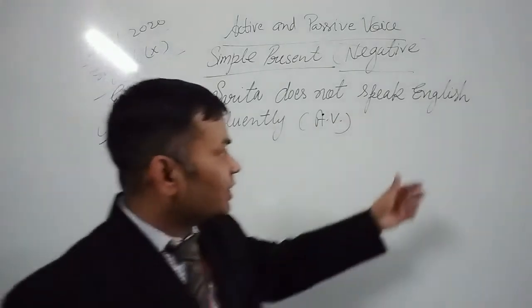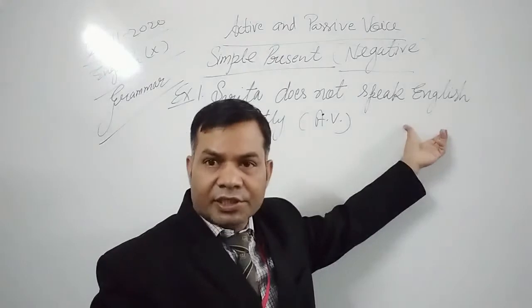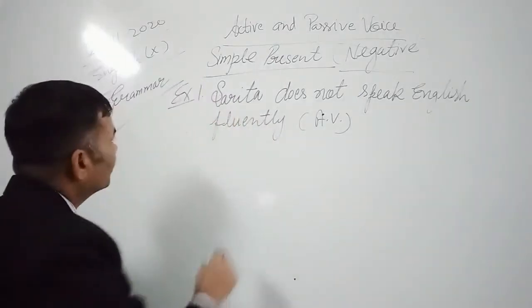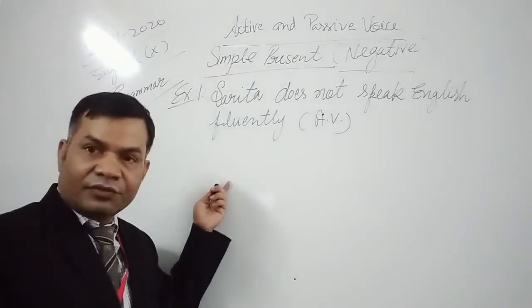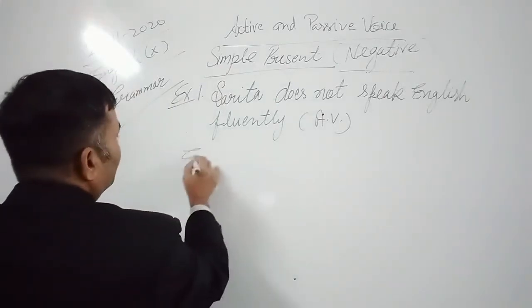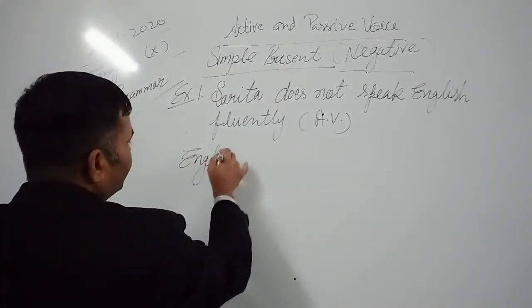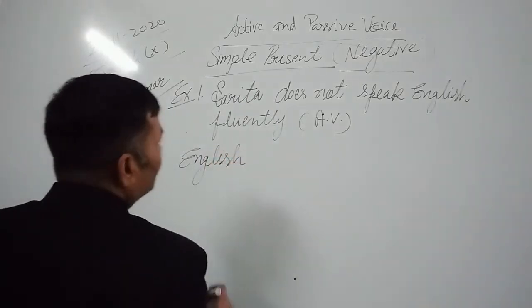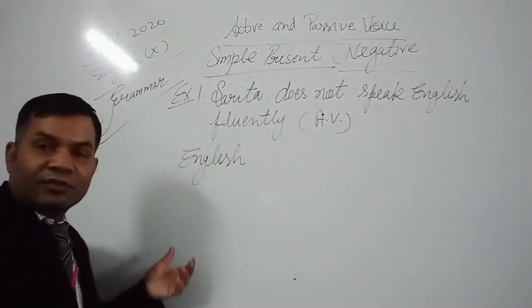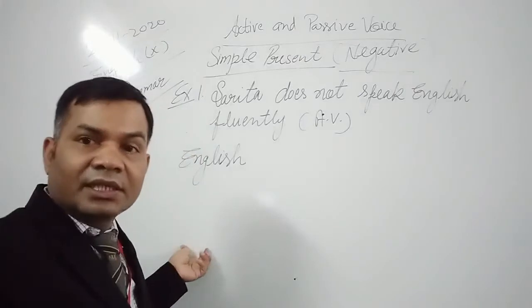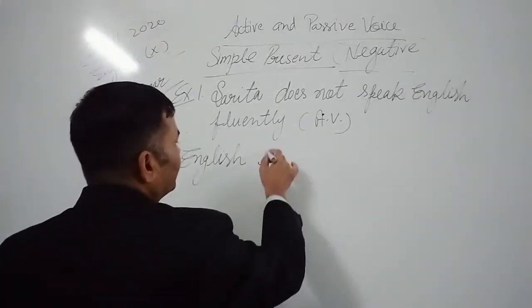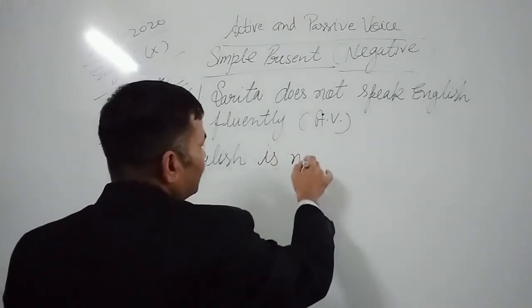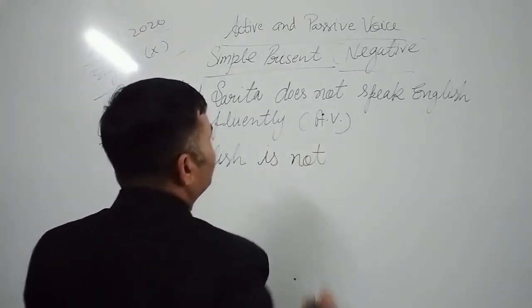So what is the object? English is the object here. In passive voice, the object will be written first. English. Now the helping verb. In passive voice of simple present tense, we use the helping verb is, am, are. English is not.